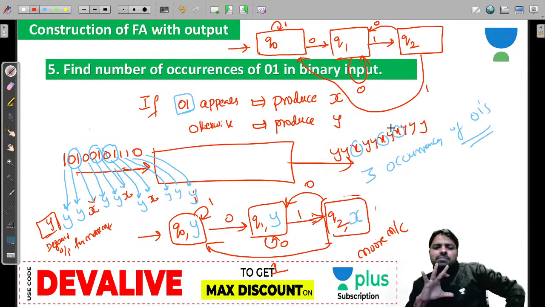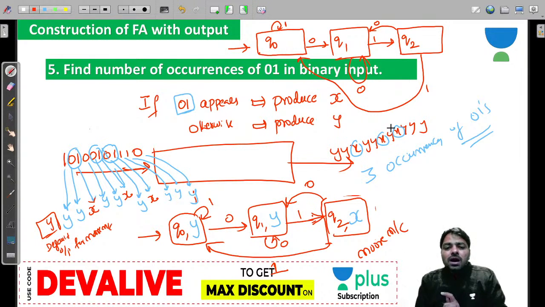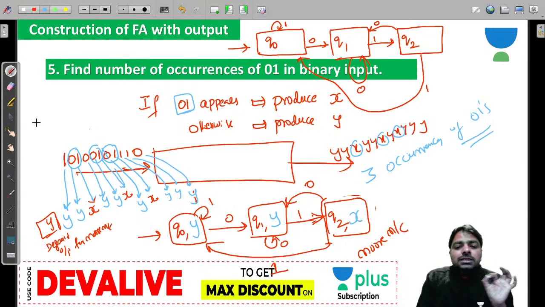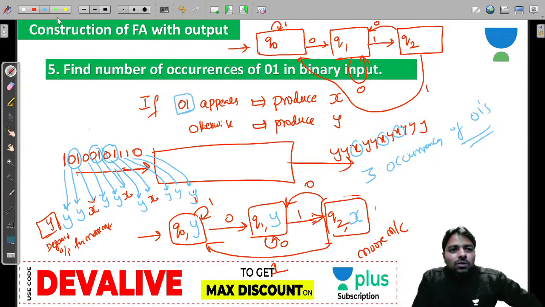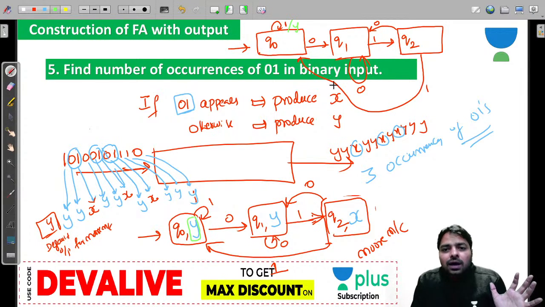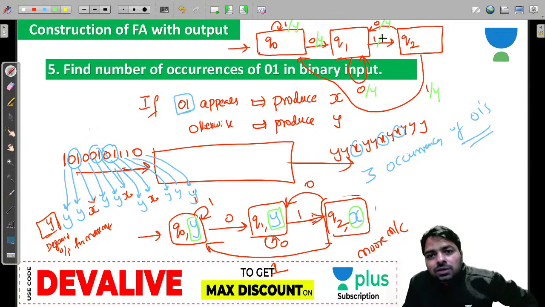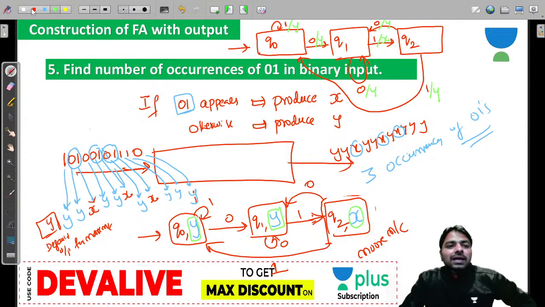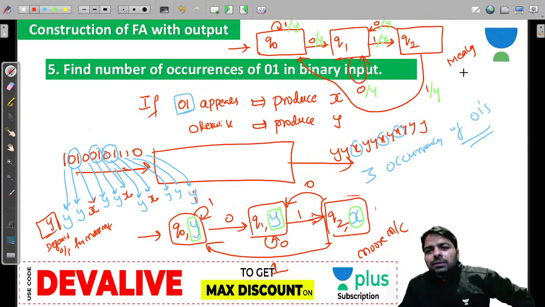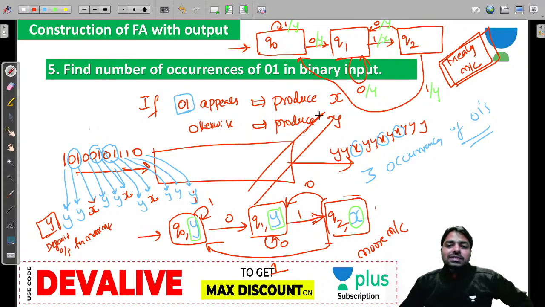Is that clear? Same diagram, no change. From every state, 0 1 0 1 0 1. The output that you have inside the state, just put it on the incoming transitions. Whatever Y you have here, this Y you are going to send to the incomings, like 1 by Y and 1 by Y. And this Y sent to the incomings, so 0 by Y and 0 by Y and 0 by Y. And this X sent to the incomings, only 1 is coming, so put X there. So this is the Mealy machine, guys. It's very easy to convert from the Moore machine.